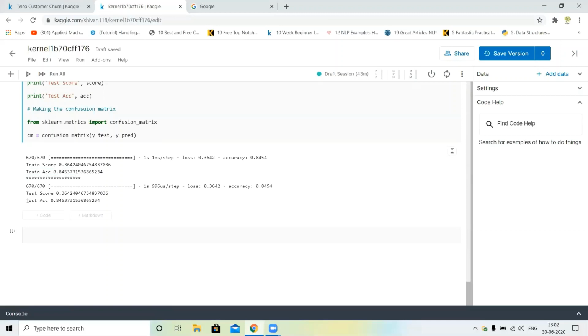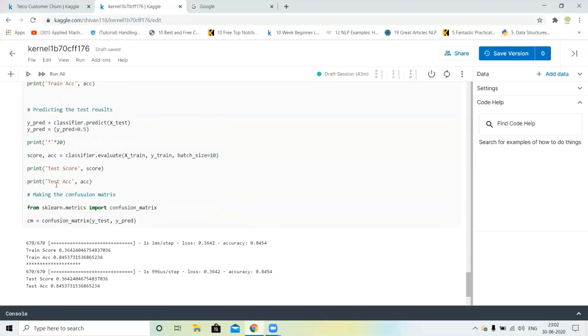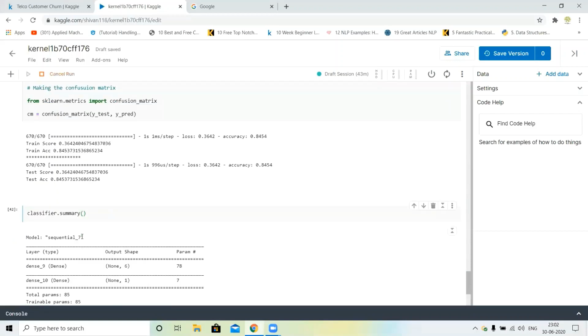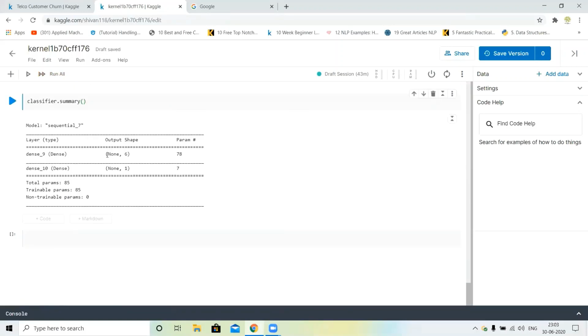Okay, so next we will check the summary of this. So I just copy this classifier dot summary. You can see this is our first hidden layer.